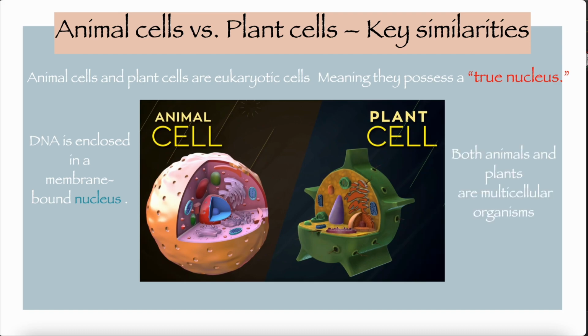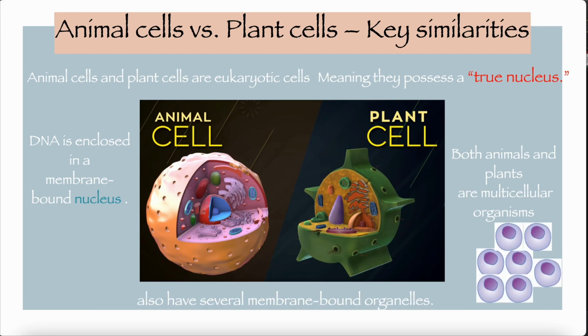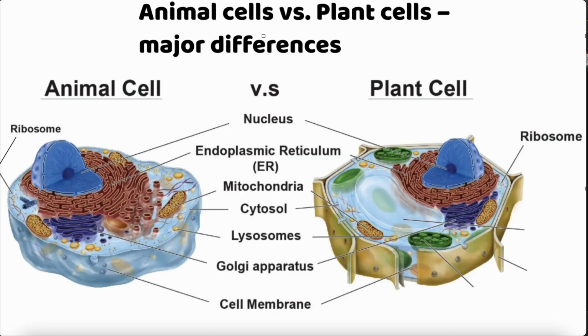Both animal and plant cells are multicellular organisms. We know that, so they can multiply by themselves. And also they have several membrane-bound organelles. Not just the nucleus, they have other kinds of organelles which are also membrane-bound. Moving on to the next slide.